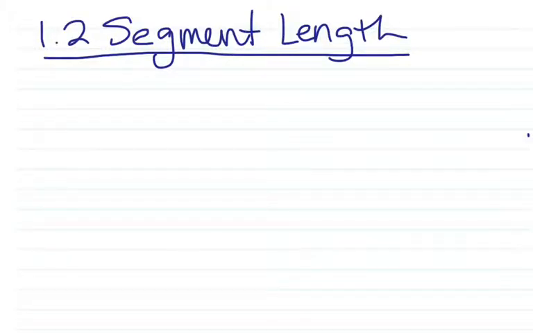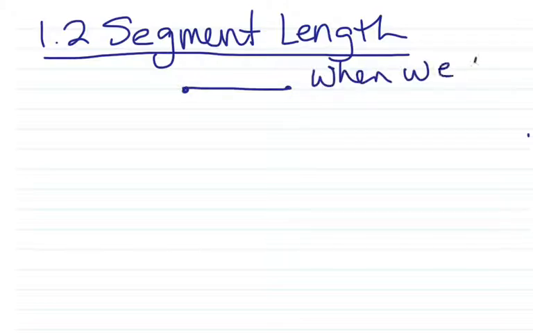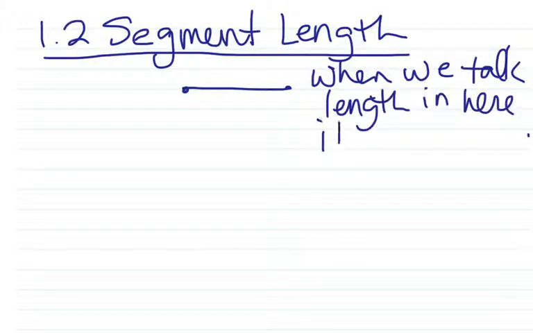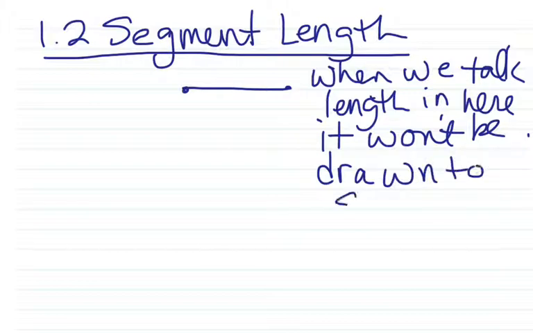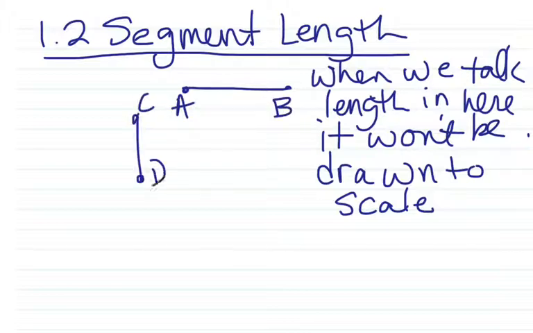Alright, so the segment addition length section, where we're just dealing with the lengths of random segments. And I want to make sure we talk about, when we see lengths in geometry, we're going to be talking about random lengths often. It's not going to be drawn to scale. So if I look at that segment, AB, or that segment CD, if I write 3 feet on it, that does not mean it's 3 feet. I'm just saying, let's suppose for a minute it's 3 feet, right?